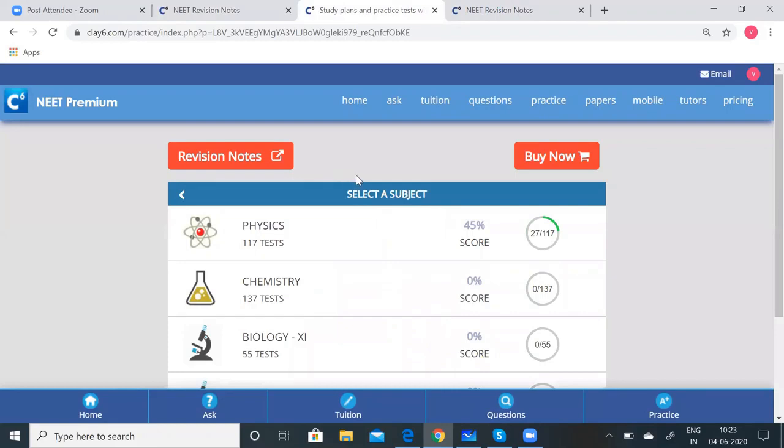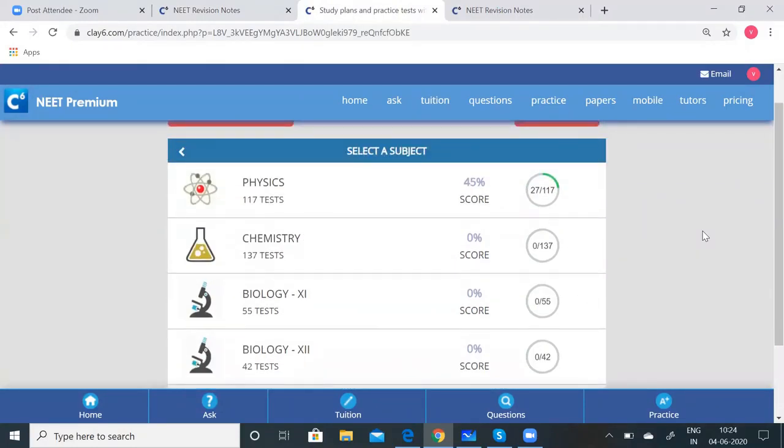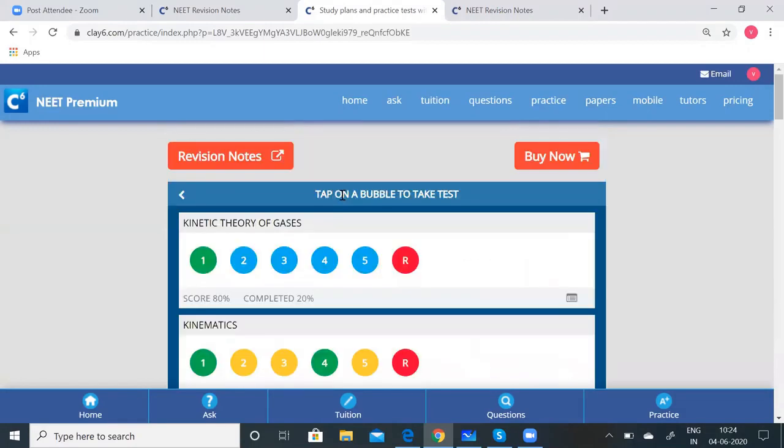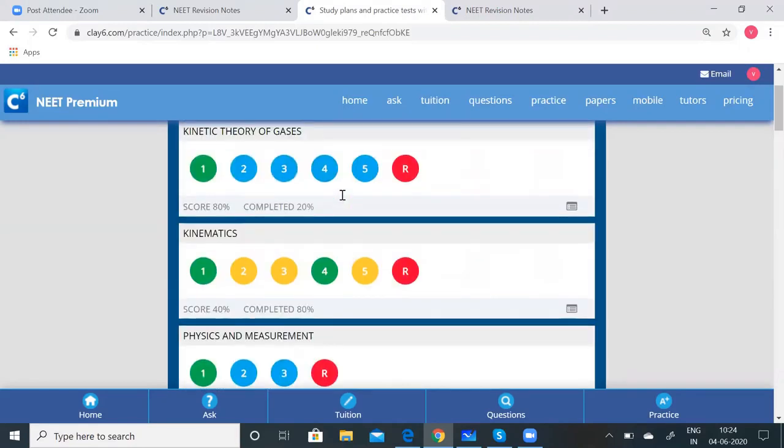Having learned the concepts and the formulae, now let us see how to access the tests. We have the tests for physics, chemistry, and biology. Once you are thorough with all the concepts, we have chapter-wise questions for all the subjects, covering the first chapter to the last chapter. The blue bubble says you have not taken the test yet, and the green one says you have already taken the test.